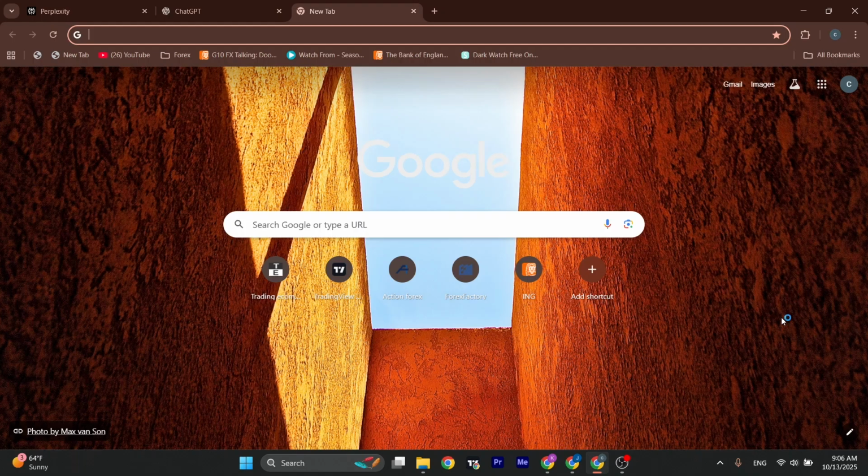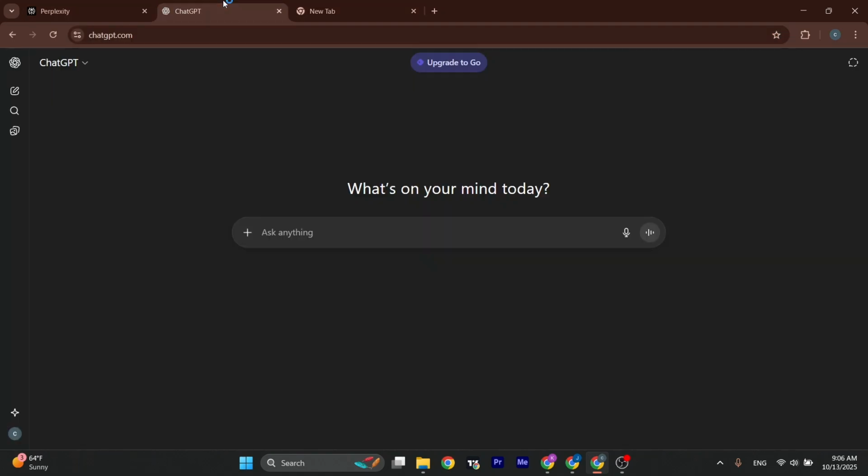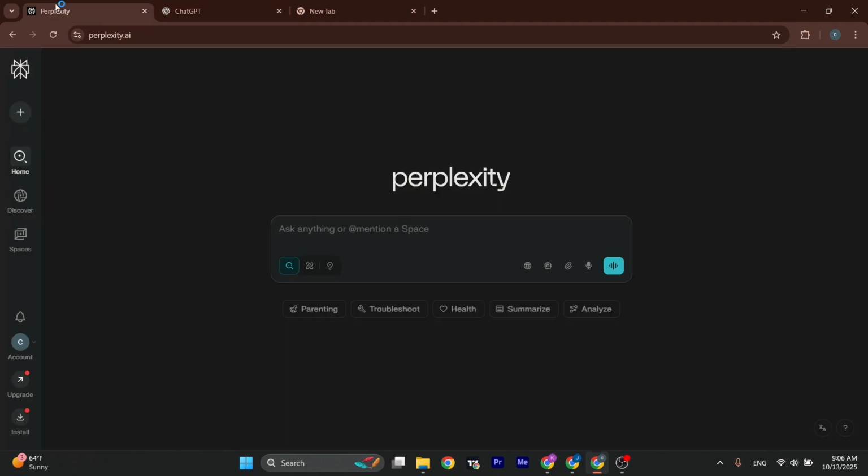With so many AI tools out there, it can be quite tricky to choose the one that suits you the best. Both of these platforms are amazing in their own way, but they are of course designed for different tasks. So starting off with Perplexity, the biggest strength that it has is that it is connected to the internet. This makes it perfect for answering questions about current events, news, or the latest trends.